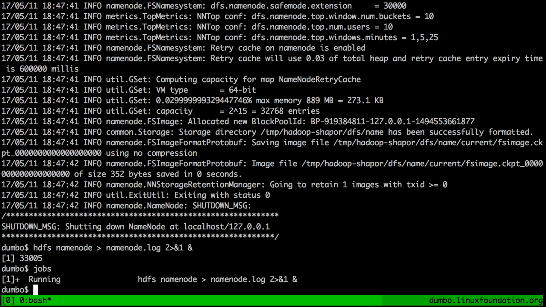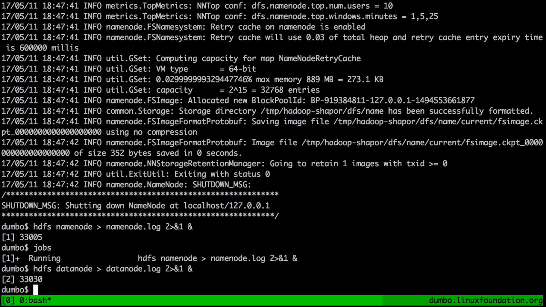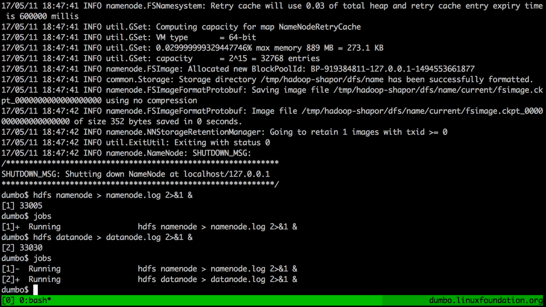The next thing for us to do is to start a data node. So let's do that. Here's the command, and as you can see, it's exactly the same as the command for the name node. The only difference is that we're starting a data node and we're redirecting to a different log file. So again, let's run it. And just to make sure that everything is up and running, let's run jobs once again. You can see that now you have 2 processes running, one for HDFS name node and one for HDFS data node. Okay, so everything seems to be up and running.